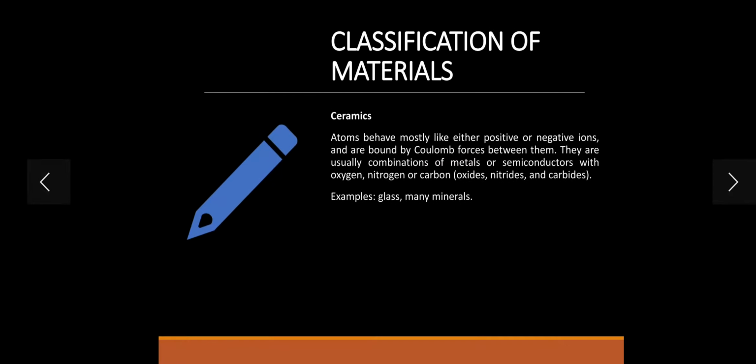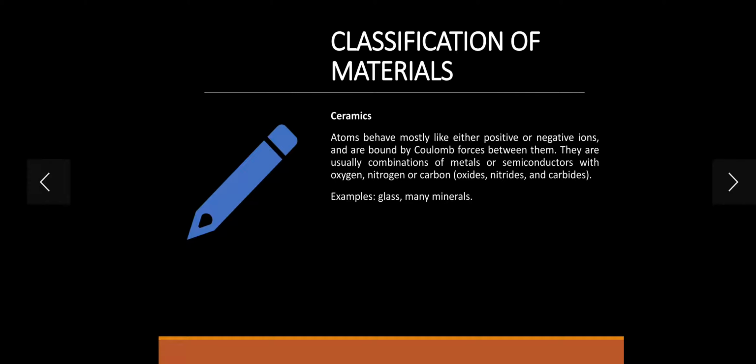So these are major examples for the semiconductors. And we move on to the next material, ceramics. What is the meaning of ceramics? Okay. Ceramic materials are easy to classify, because mostly the atoms will be positive or negative ions bonded by Coulomb forces between them. They are usually a combination of metals or semiconductors with oxides.